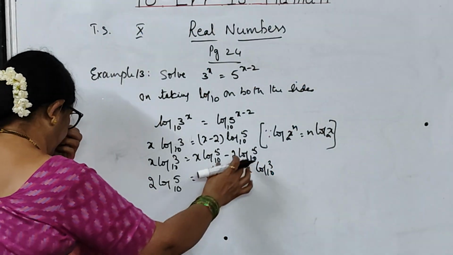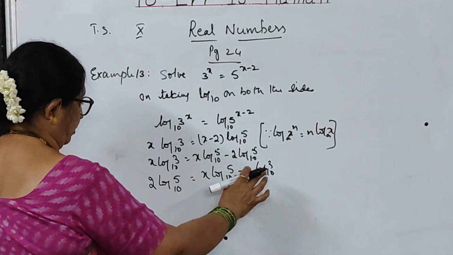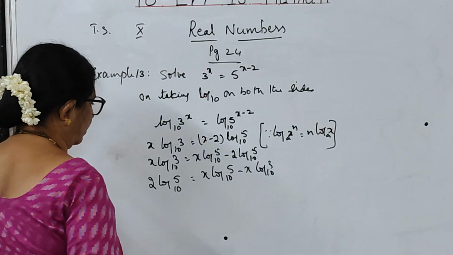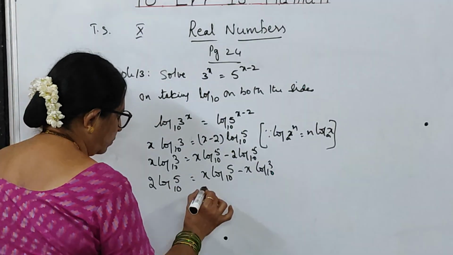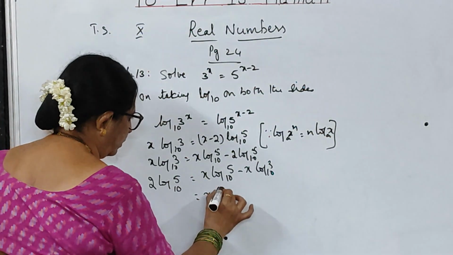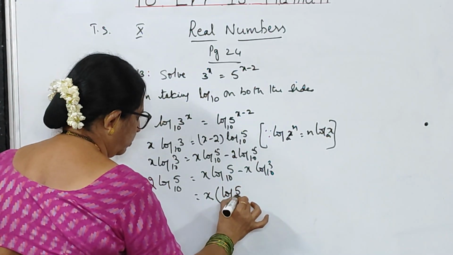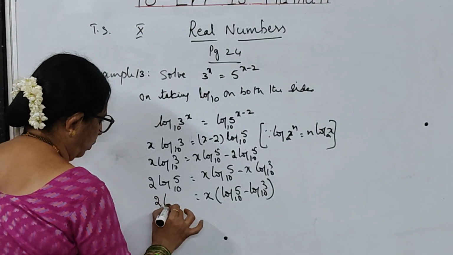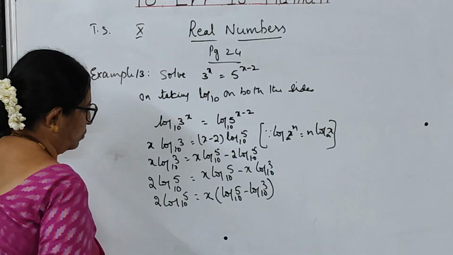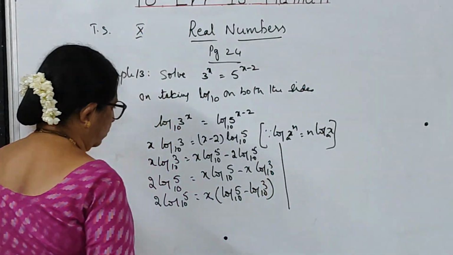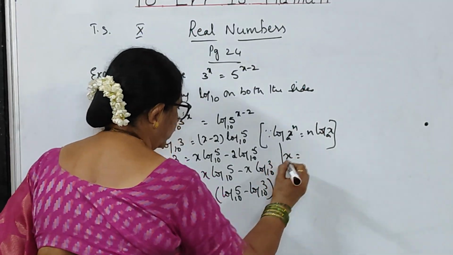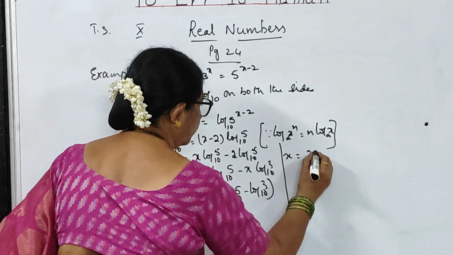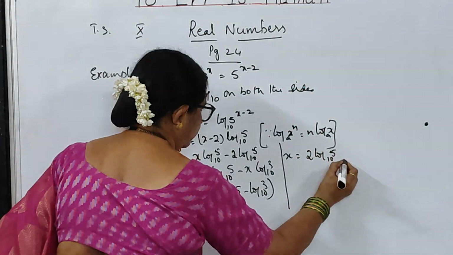What did I do? I have made all the x's together. So plus, when it goes here, you are getting it as minus. That means here you can take x into (log 5 to the base 10 minus log 3 to the base 10) is equal to 2 log 5 to the base 10. That means you can take x is equal to, take only x because solve, he said you want x, is equal to 2 log 5 to the base 10